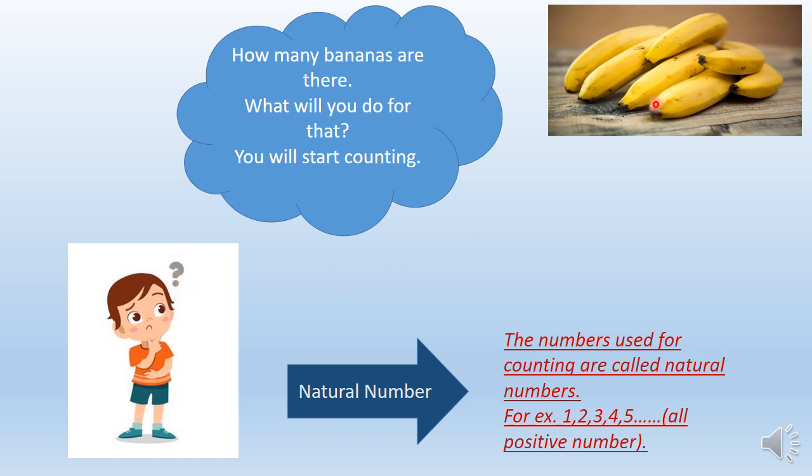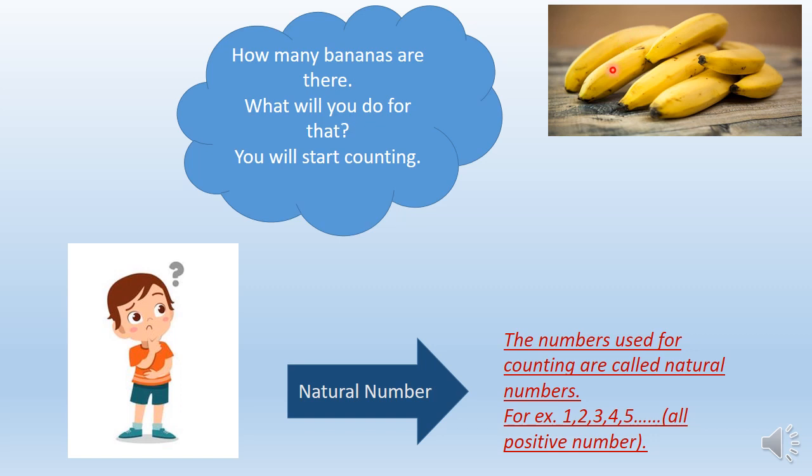That here is the banana. But what? How many bananas are there? And whenever this question comes, how many bananas are there, what will you do for that? When this question comes in your mind, what do you start? You start counting it. 1, 2, 3, 4, 5, 6 and 7. Now you get the answer. What? There are 7 bananas. How many bananas? 7 bananas.